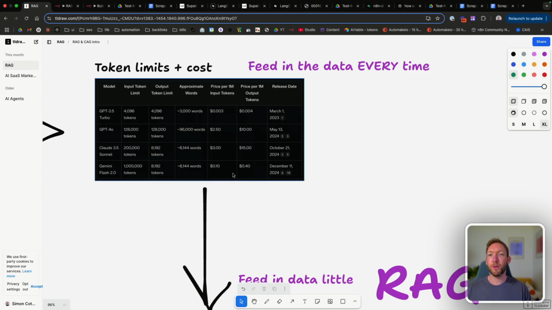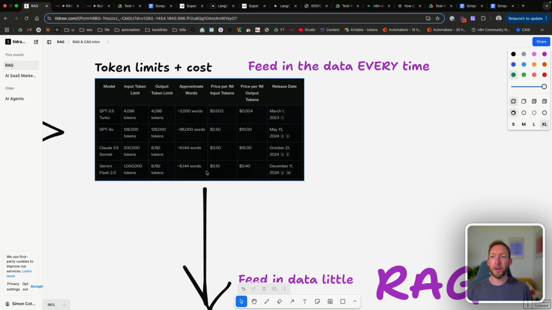Fast forward to 2024 or late 2024 when Gemini Flash 2.0 came out, the token limits are now not the same as what they were. We've now got Claude 3.5 Sonnet with 200,000 tokens, and also Gemini Flash 2.0 accepting up to 1 million tokens, which is absolutely astounding when 96,000 words is a long novel. So you can see how 1 million of those is an incredible amount of context we can load in. Not only that, but it started to become cheaper.